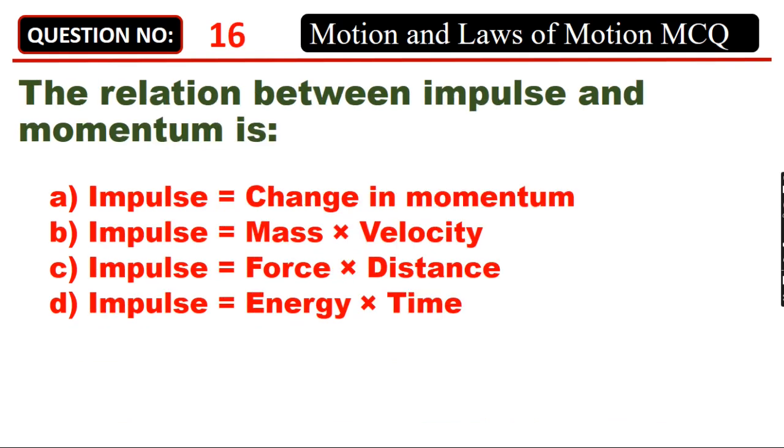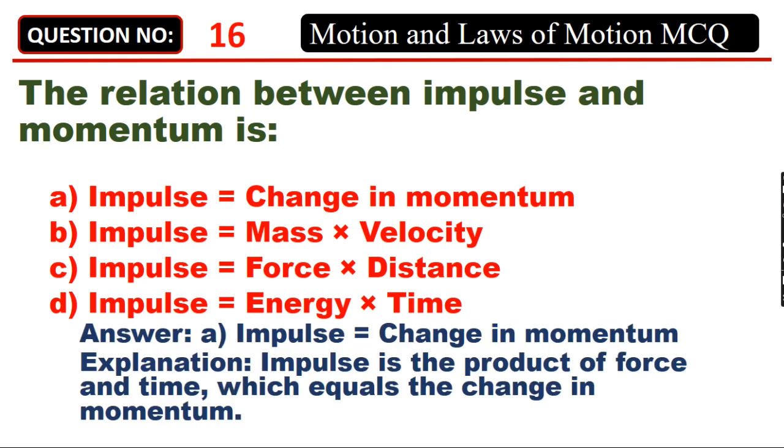The relation between impulse and momentum is A. Impulse equals change in momentum. B. Impulse equals mass times velocity. C. Impulse equals force times distance. D. Impulse equals energy times time. Answer: A. Impulse equals change in momentum. Impulse is the product of force and time, which equals the change in momentum.